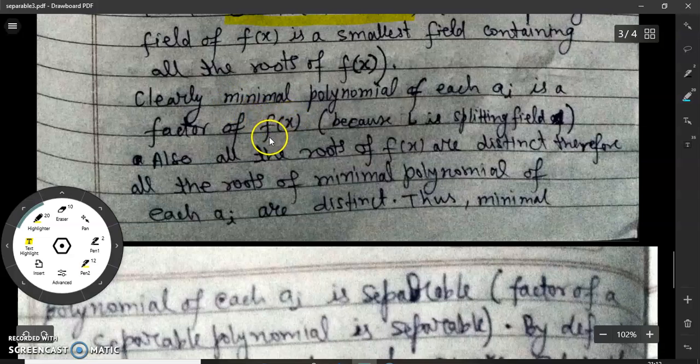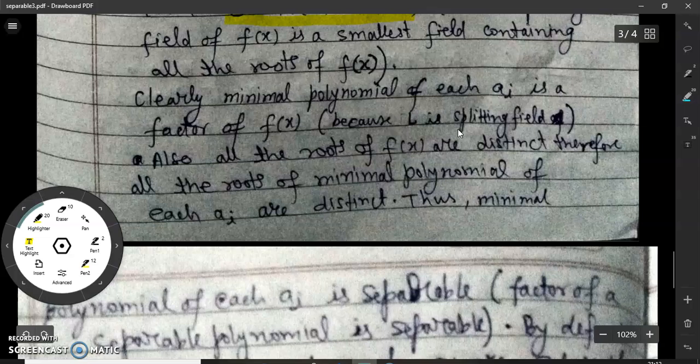Therefore all the roots of the factors of f(x) will be distinct. Since the minimal polynomial of each ai is a factor of f(x), the roots of the minimal polynomial of each ai will be distinct.